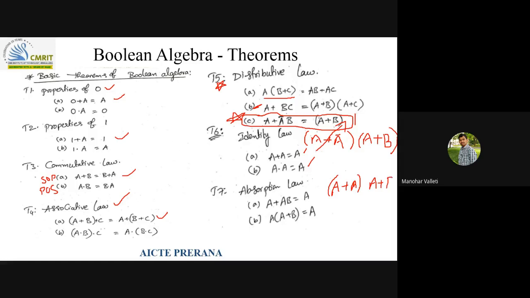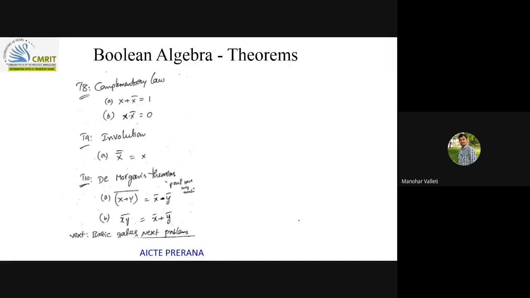A plus B. Or instead you can take A common. Instead of expanding, you can take A common here. If you take A common, you will get 1 plus B. So 1 plus B is 1 here, so you will get A directly. Like that below also. Below, you expand and try to solve it, and you will get the same result.